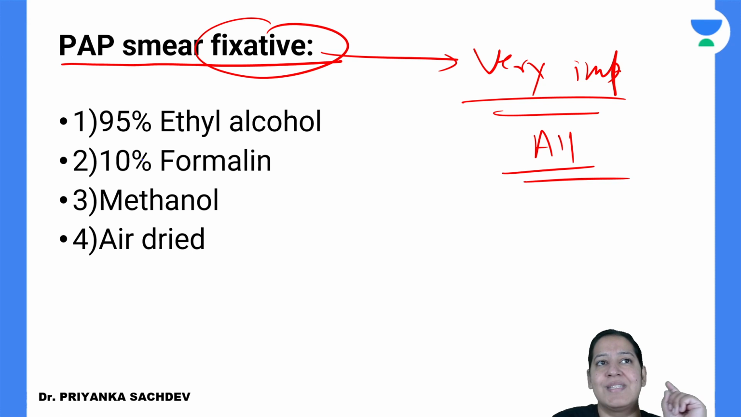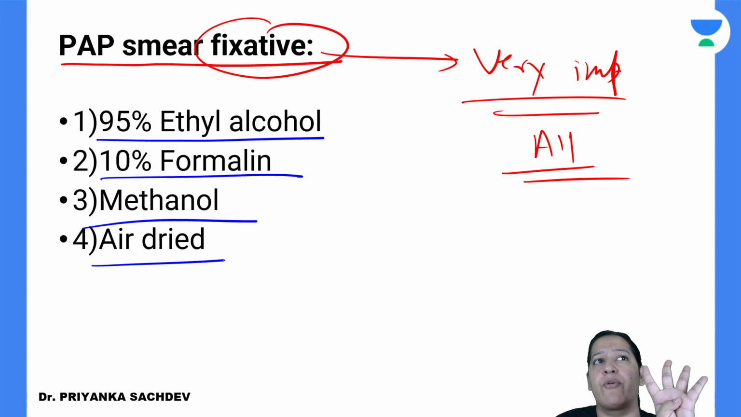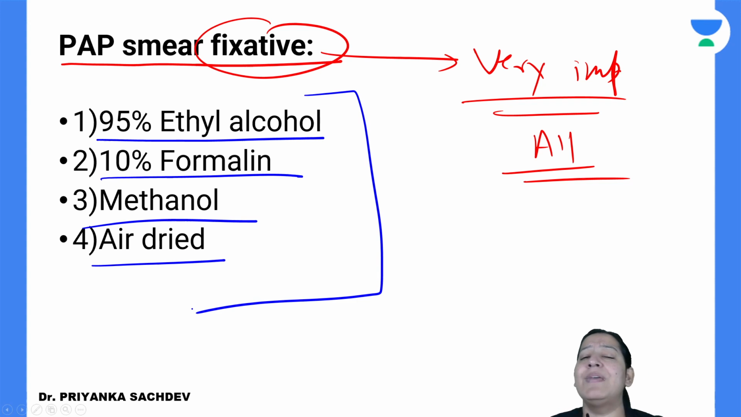What are the four options? It is 95% ethyl alcohol, or 10% formalin, or methanol, or iodide. What is the pap smear fixative? Pap smear का fixative क्या है? What is the fixative for pap smear? So the correct answer here is A.